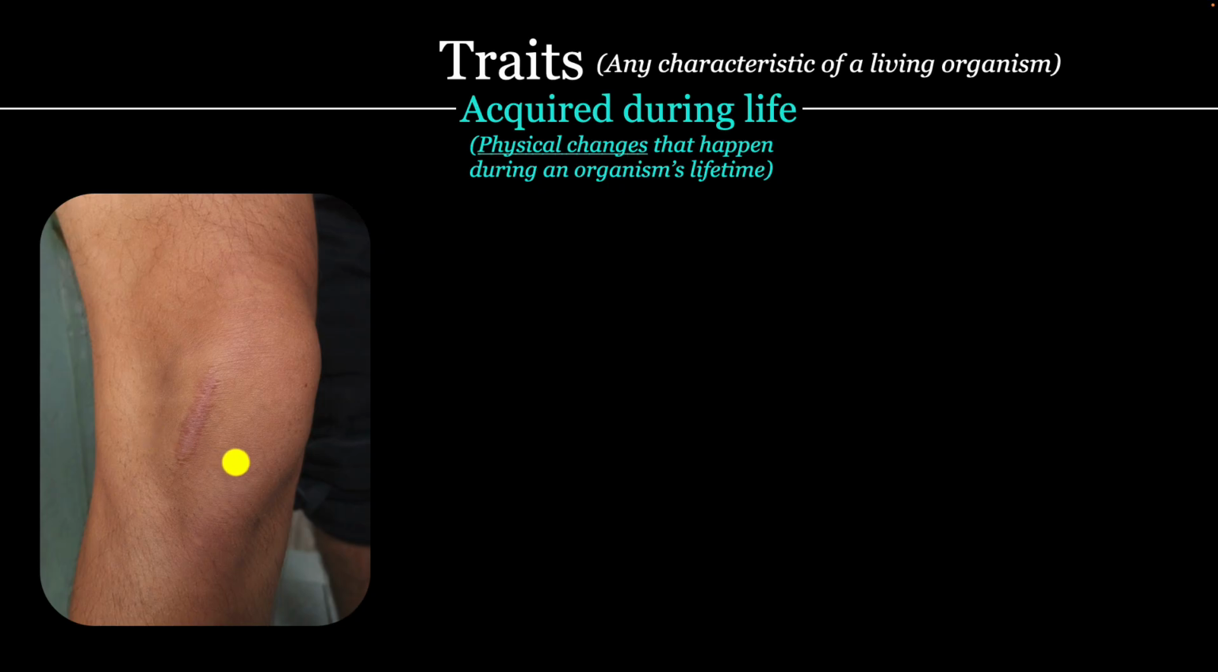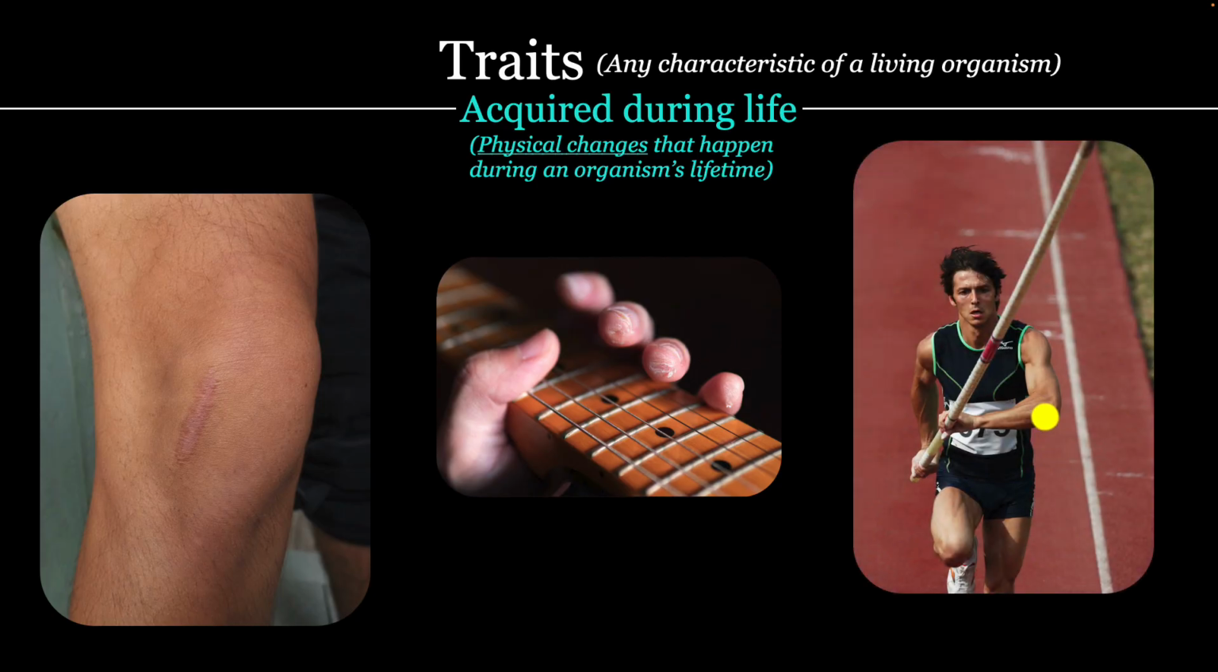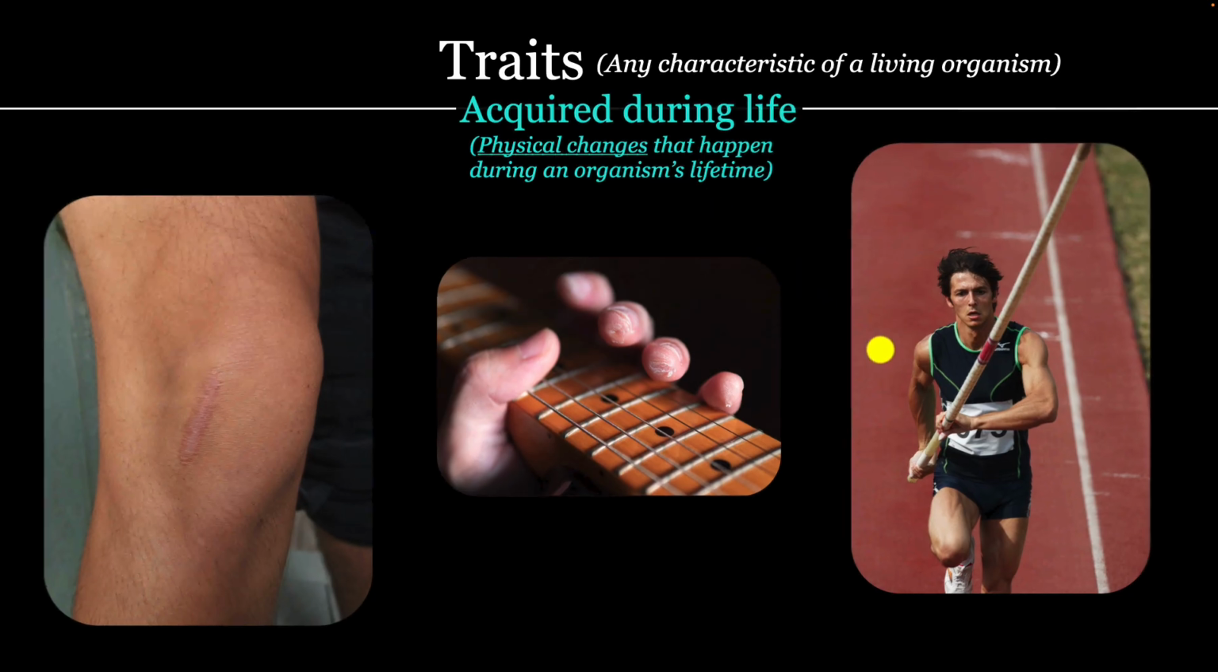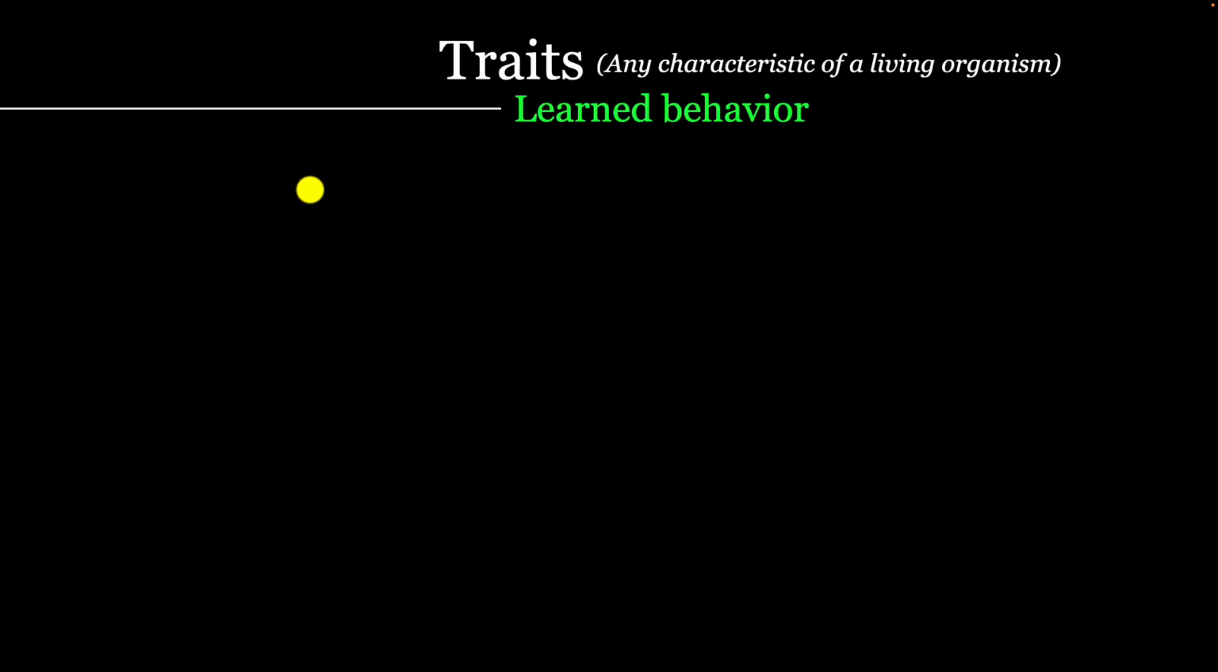No. It was acquired. Similarly, a guitarist who practices for years could develop calluses on their fingertips. Those calluses are also acquired traits. An athlete may develop strong muscles through training. Acquired traits. Notice none of this was passed down. They were all physical changes that happened during your lifetime. Acquired traits affect the individuals, but they are not passed down to the next generations. They are not inherited.